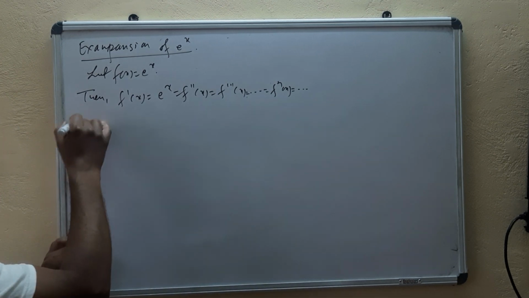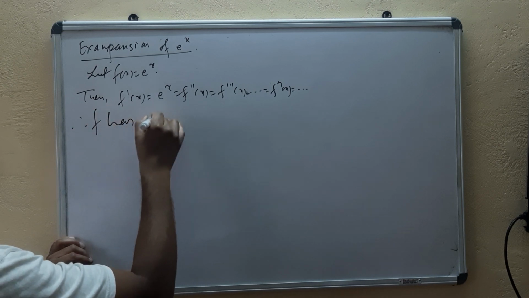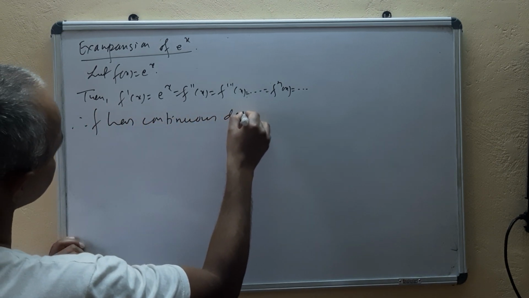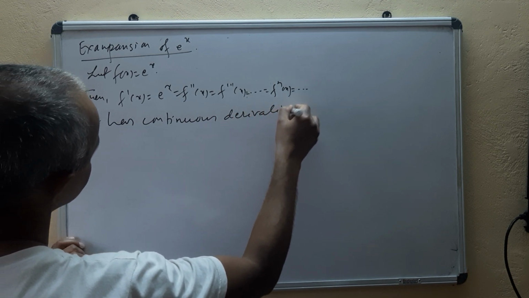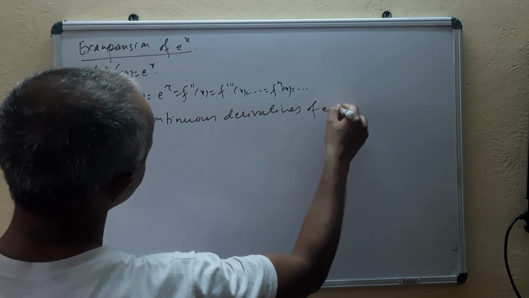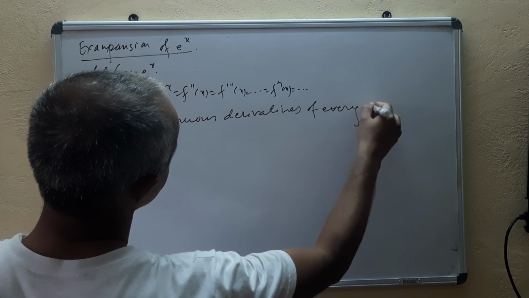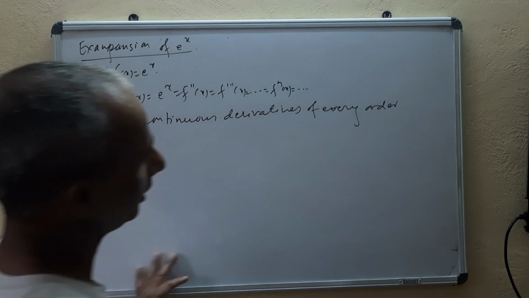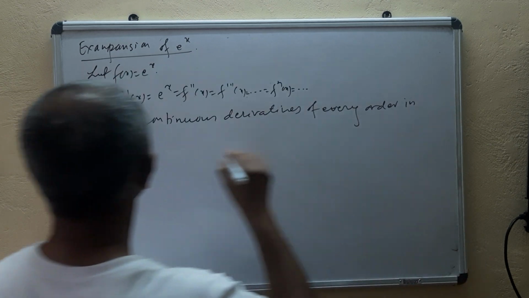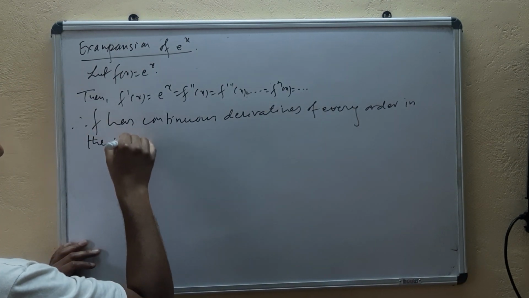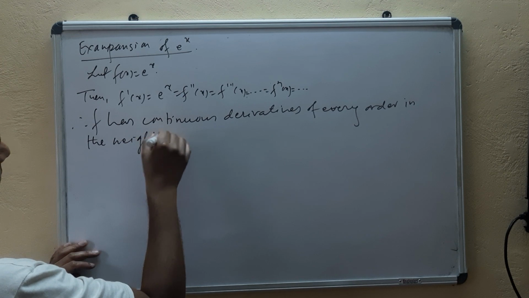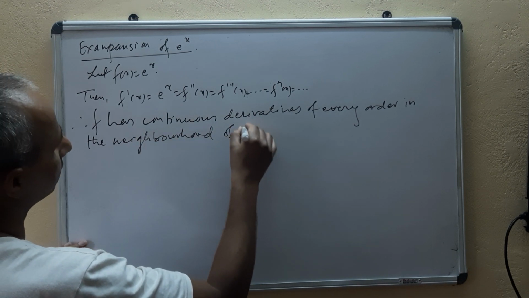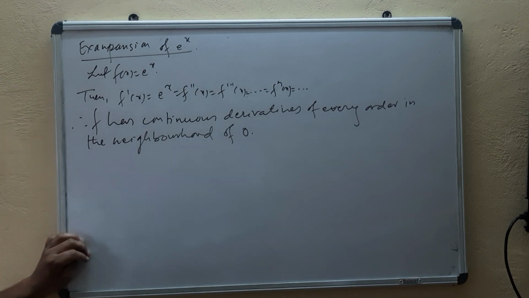So we can say f has continuous derivatives of every order in the neighborhood of x equal to 0. First condition.